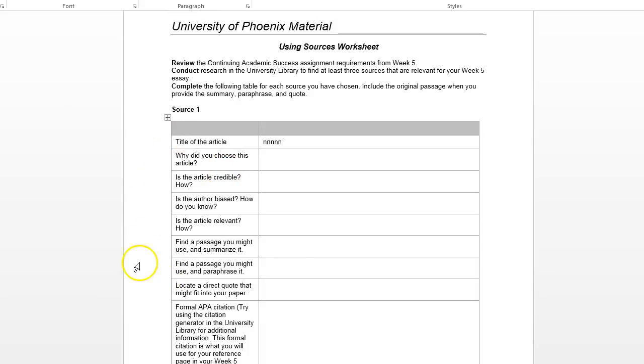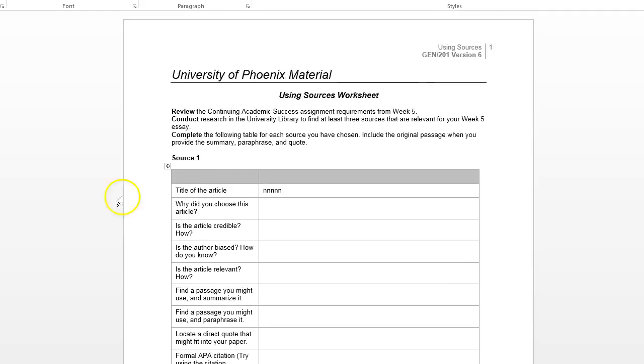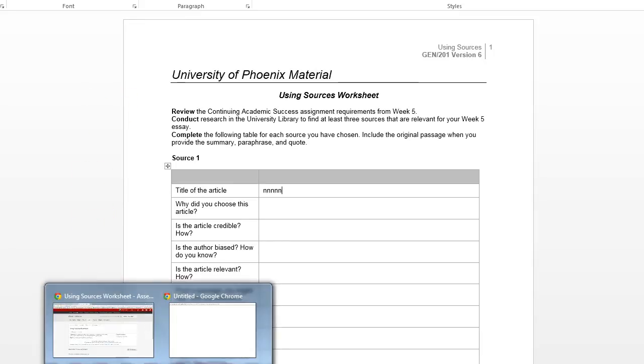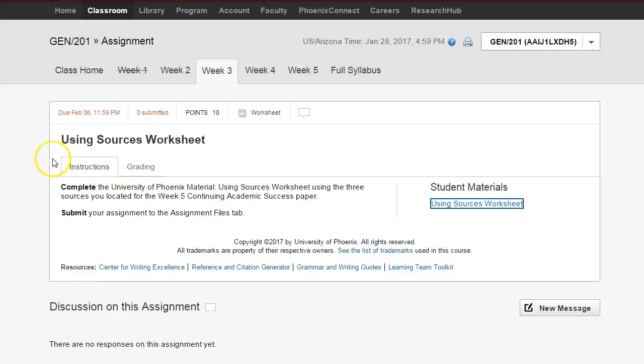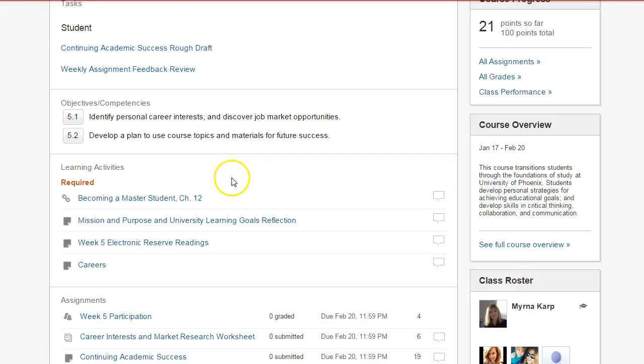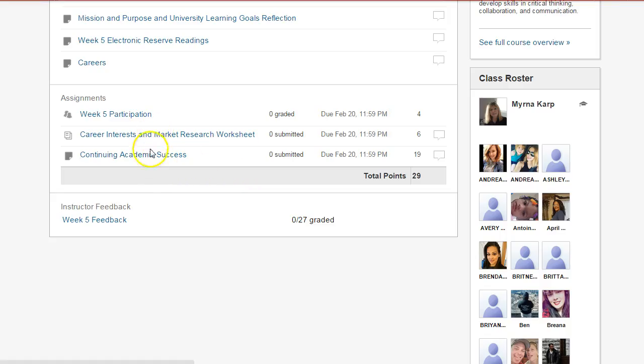So you will be researching 3 articles. These are 3 articles that you will be using in your week 5 assignment. Now, I'm going to switch over to week 5, and I ask you to do the same thing. Click on week 5 and scroll all the way down, and you'll see continuing academic success. This is the final essay paper.